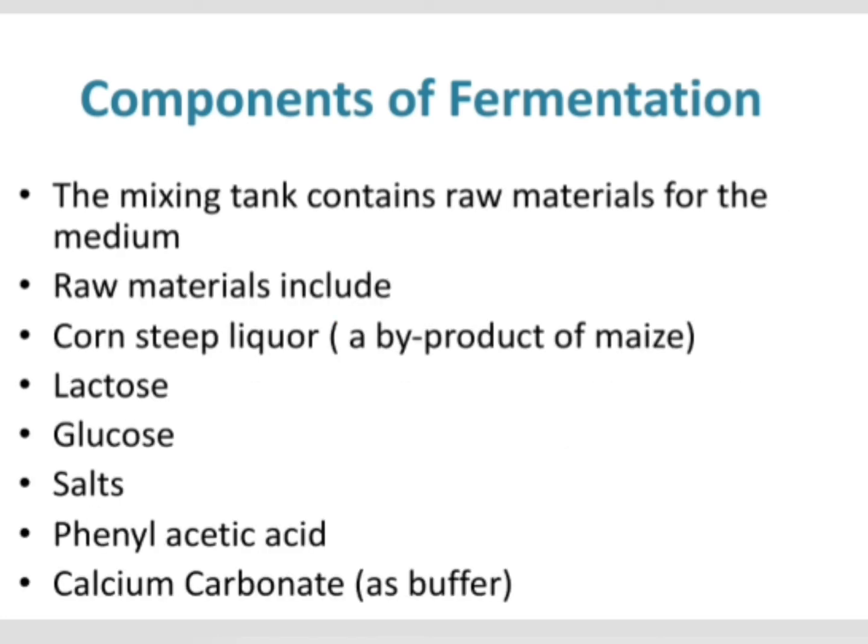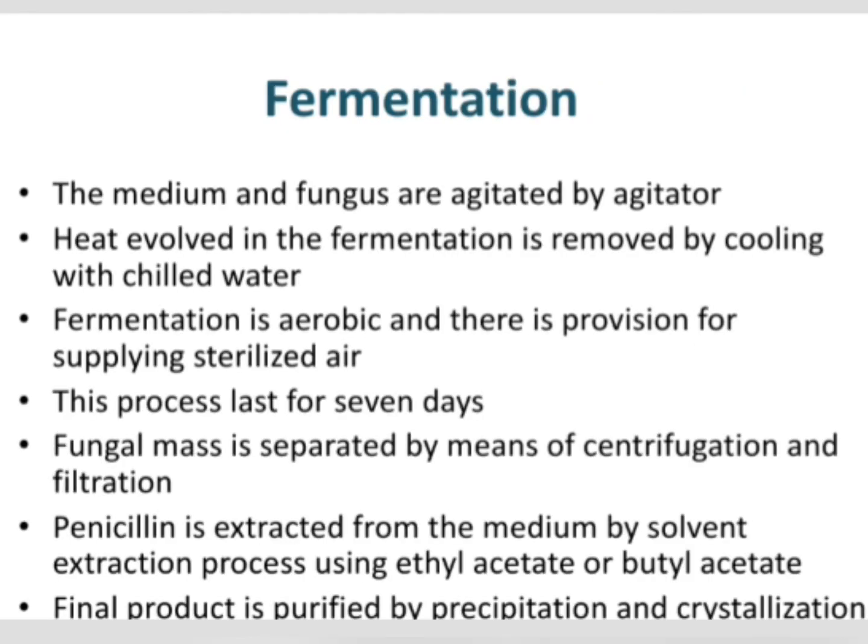Then there is a mixing tank which contains the raw materials, and the raw materials include corn steep liquor, which is the byproduct of maize, then lactose, glucose, salt, phenylacetic acid, and calcium carbonate, which act as buffer. So these are the components of a fermentation medium. So the fermentation medium consists of corn steep liquor, lactose, glucose, salt, phenylacetic acid, and calcium carbonate, which acts as the buffer.